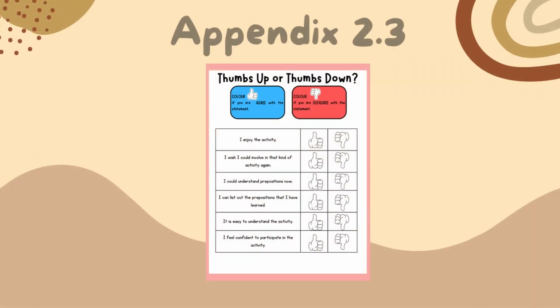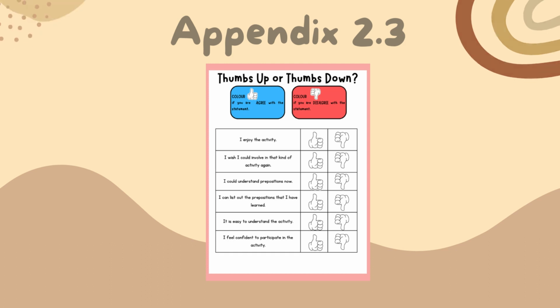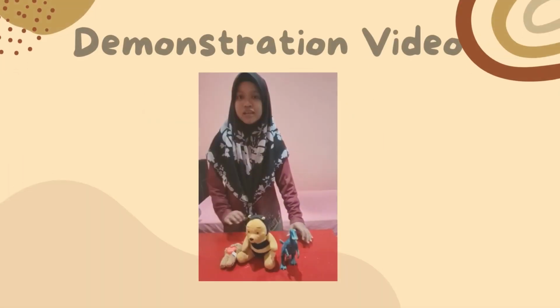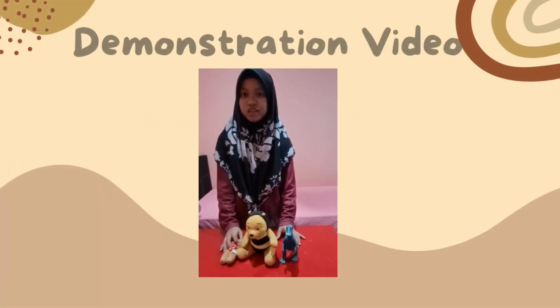Then this is the evaluation form for this activity where pupils just need to color either the thumbs up or the thumbs down based on the statements. Finally, let's have a look at the demonstration of the highlighted steps in this activity, step 3 and 4. Hope you like it. Okay everyone, let's move on to the next activity.